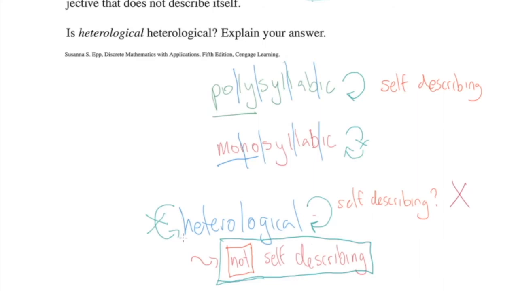So we're forced into a position of saying that heterological is self-describing. So this is just another case of Russell's paradox, a damned if you do, damned if you don't kind of scenario, where we can't decide whether the word heterological is self-describing or not self-describing. Both of those seem like impractical options.